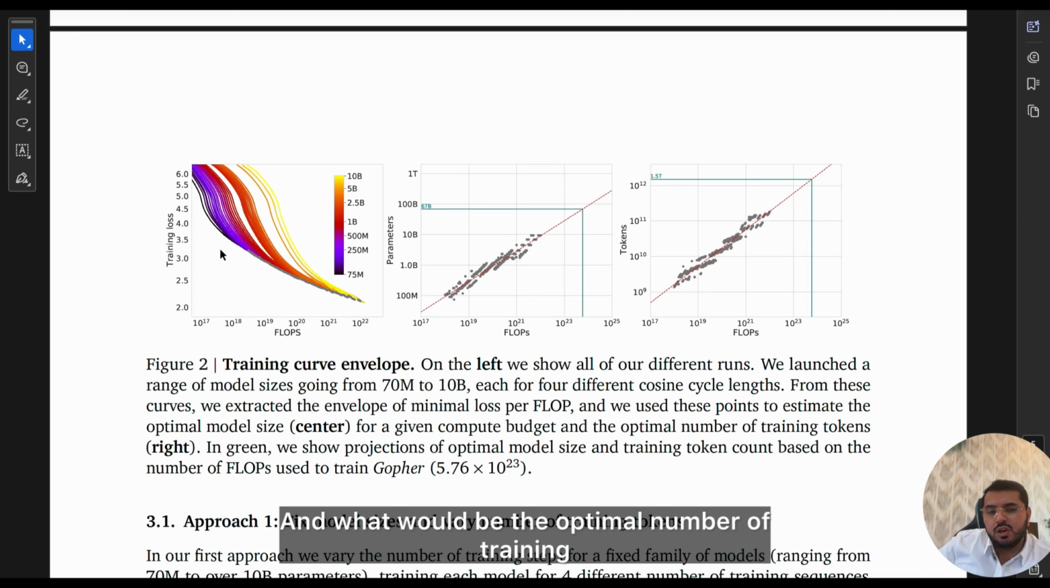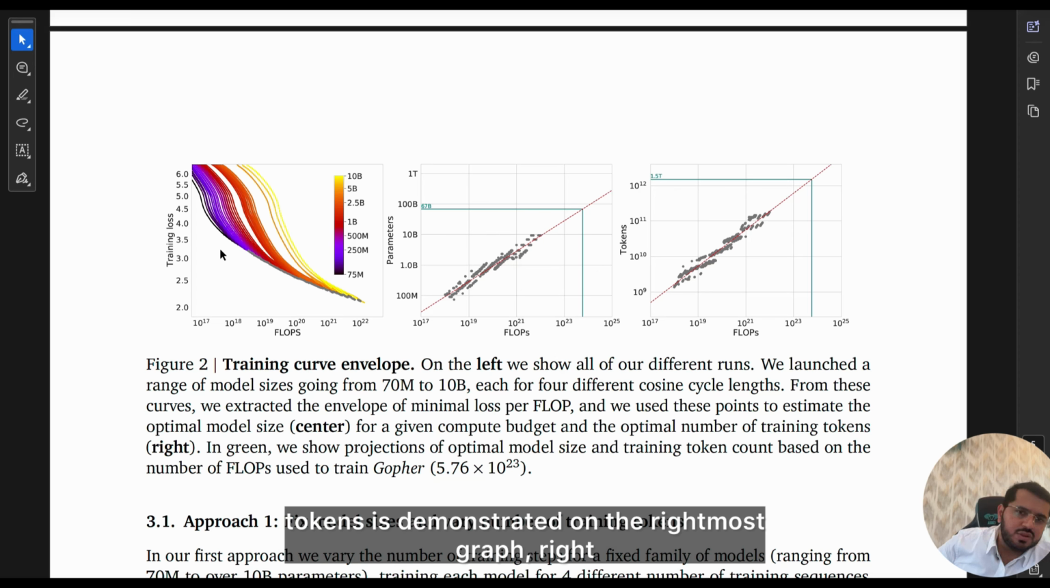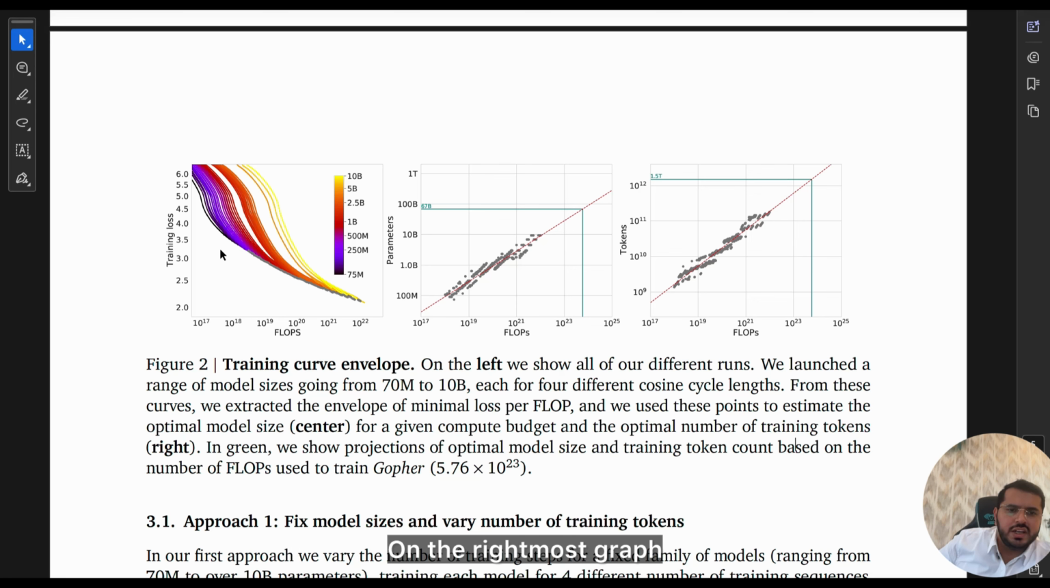And the optimal number of training tokens is demonstrated on the rightmost graph. On the rightmost graph, we can see compute ranging from 10 to the power 17 flops to 10 to the power 25, and we have the number of training tokens. The training tokens go up to 10 to the power 12.